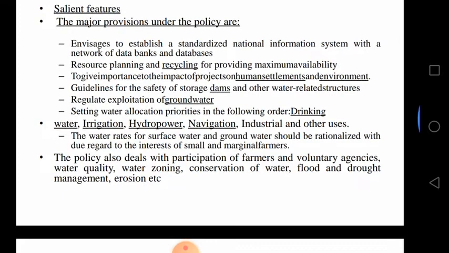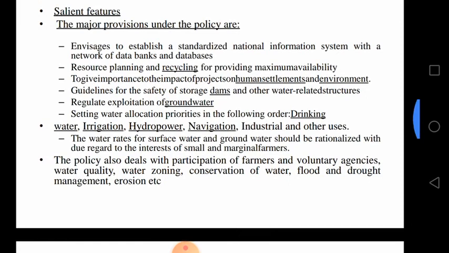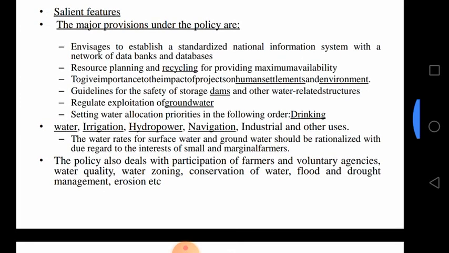First we go for drinking, and next for irrigation, hydropower and navigation, and industrial and others. The last priority should go to industrial. The first priority should be drinking water, and then only should we go for irrigation, because food production is very important. If you are not getting food, everything depends on water only. The basic need is water.